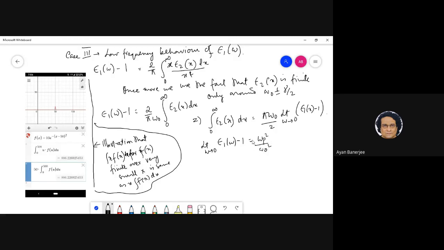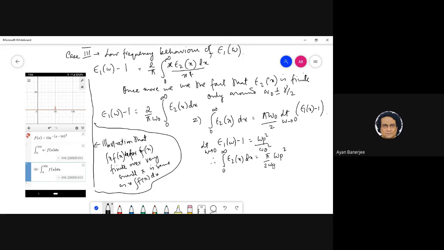Try that, it is trivial, right? Because below it was minus the whole omega square. So now you neglect omega square with respect to omega 0, which means that the integral from 0 to infinity of epsilon 2 x dx is pi by 2 omega 0 omega p square, right?